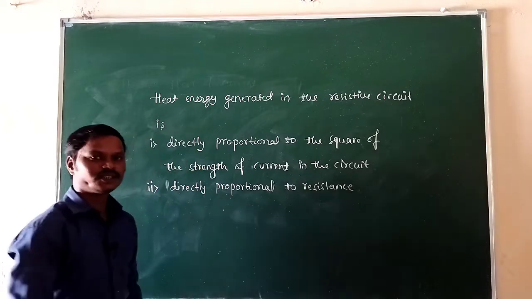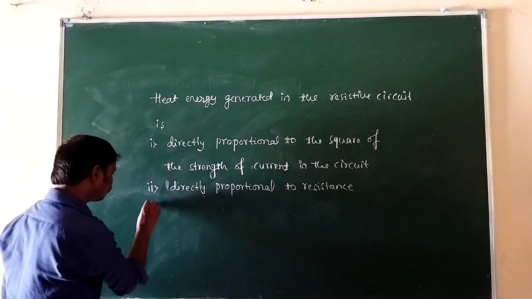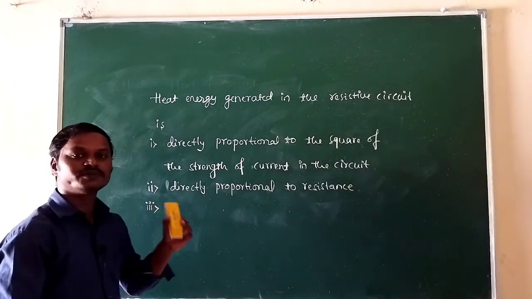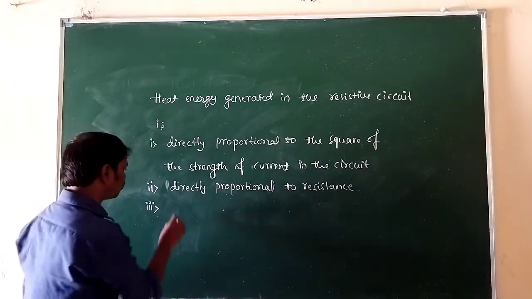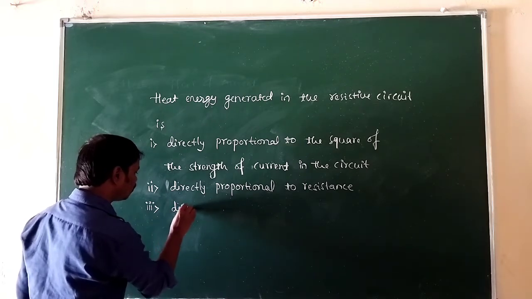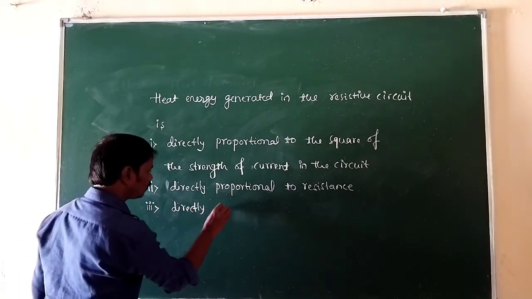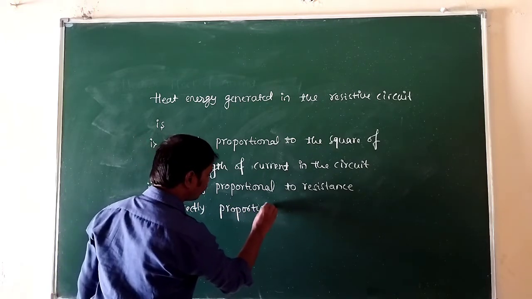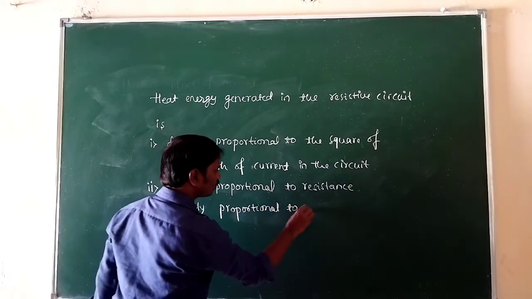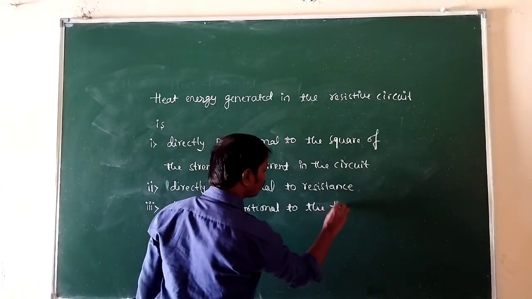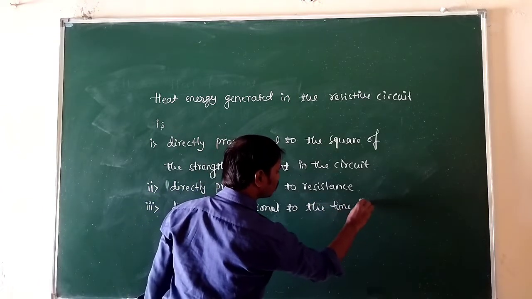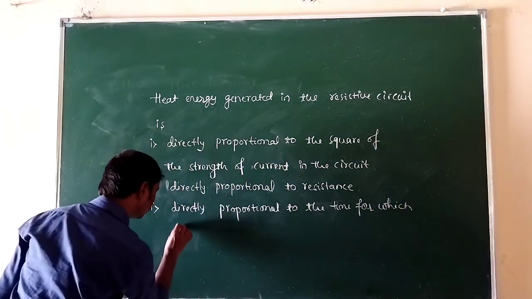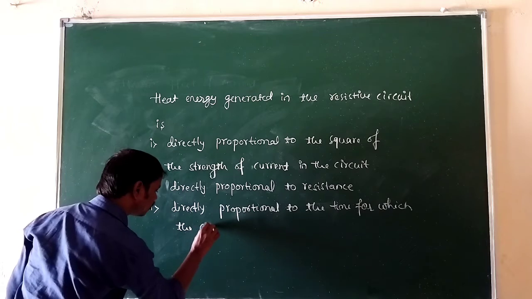Okay, so next one, third one: heat energy generated is directly proportional to the time for which the current flows in the circuit.